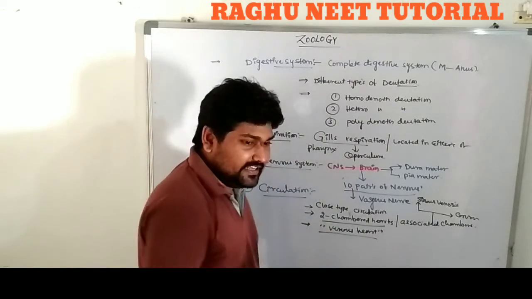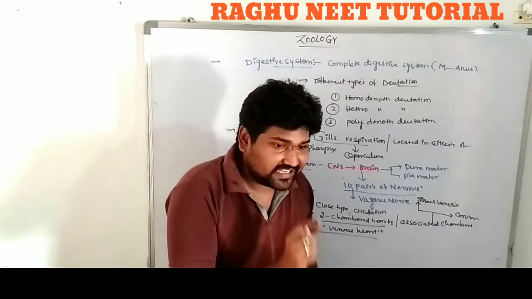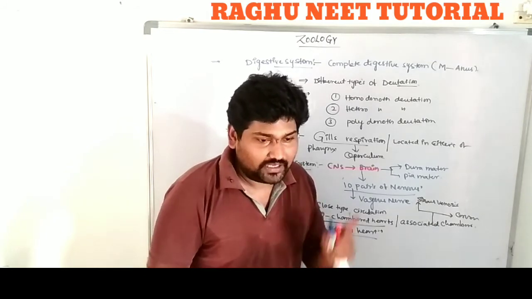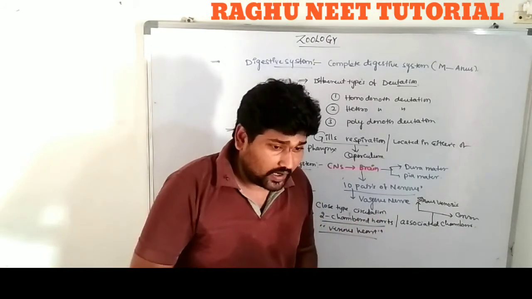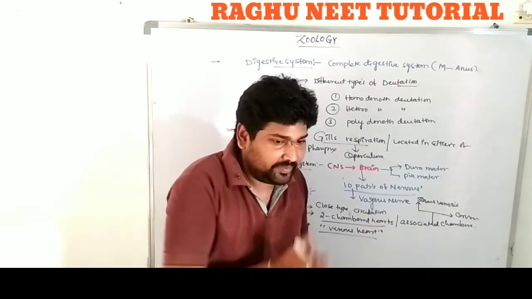Very important: the fishes are all poikilothermic organisms. What is the meaning of poikilothermic? Poikilo means less, thermic means heat.